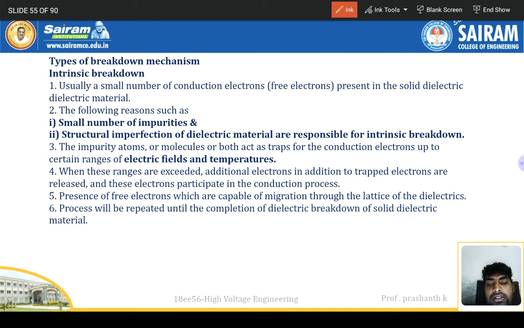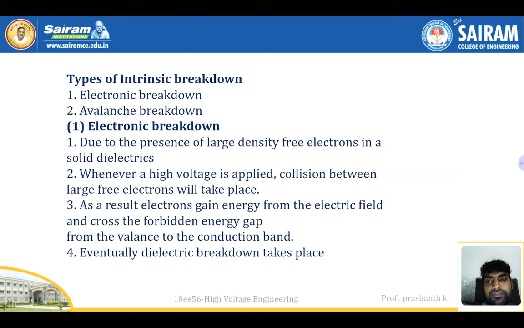When these ranges are exceeded, additional electrons, in addition to trapped electrons, are released, and these electrons participate in the conduction process. The presence of free electrons capable of migration through the lattice of the dielectric means the process will be repeated until the completion of the electric breakdown of the solid dielectric material.